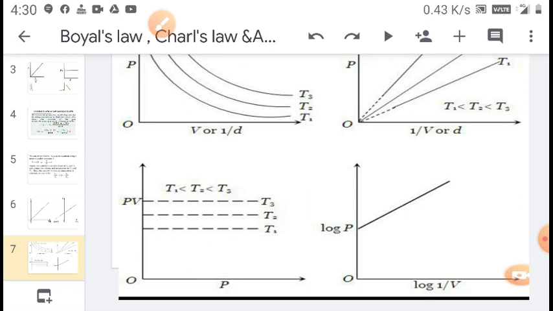And when the graph is drawn between pressure and 1 upon V or density, then the graph is a straight line running from 0, and on increasing the temperature, the graph rises to a higher level. When the graph is drawn between P and V or 1 upon D, the graph is a hyperbolic curve varying with temperature T1, T2 and T3, where T1 is less than T2 and T2 is less than T3.